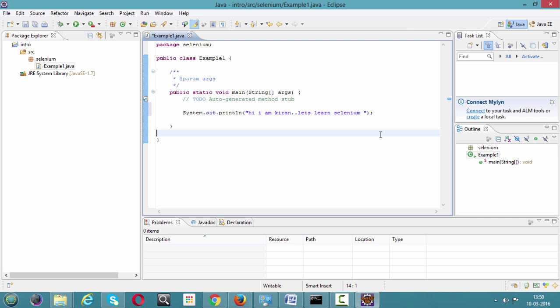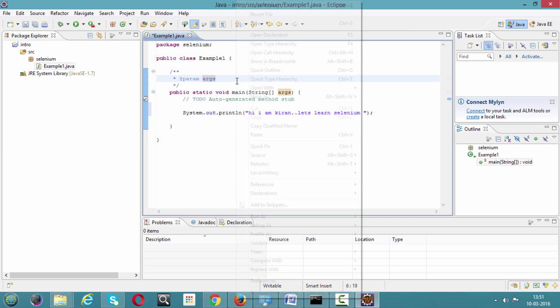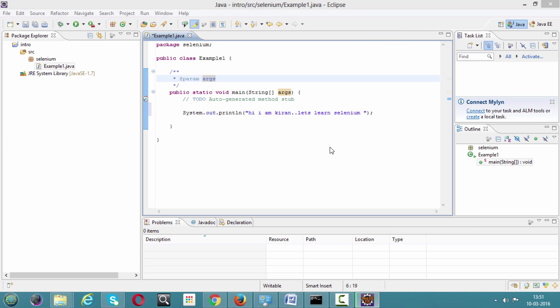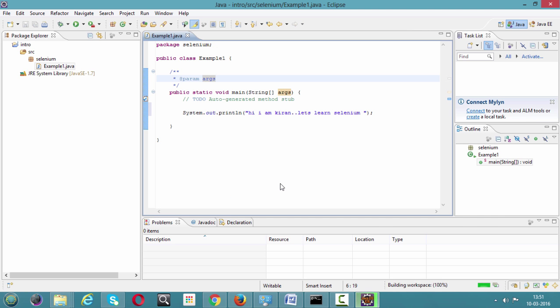Simple. Okay. So here I have written a text. I'm asking you to print it in the console: Hi, I'm Kiran. Let's learn Selenium. Okay, so let me run this. Can you see this run? Run as Java application, or else just right click on the screen. You'll be seeing something called run. So example 1 is the one we need to run. Just click on OK.